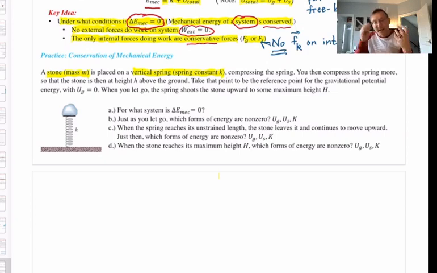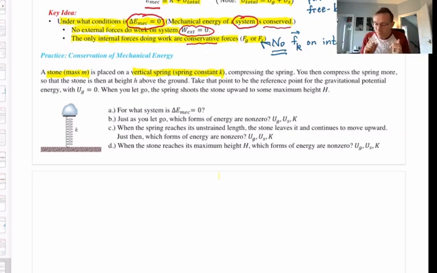I hope you can visualize that the stone will just sit there in equilibrium. There'll be a downward force due to gravity, and if it's sitting there with no acceleration, there must be an upward force to balance F grav down. What would that upward force be? Be the spring force, wouldn't it? And when we're in equilibrium, the spring is compressed just enough so that the spring force up is just enough to balance F grav down on the stone.